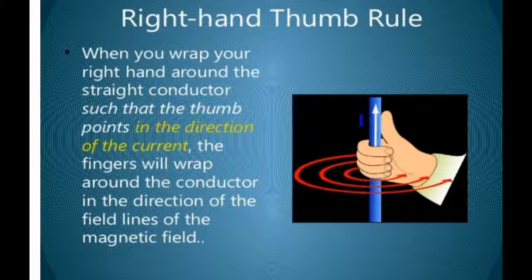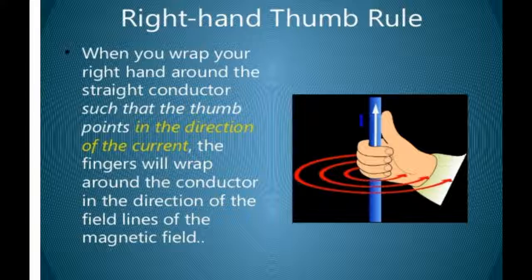In the right hand thumb rule, if a current carrying conductor is imagined to be held in your right hand as shown in the figure, the thumb will be pointing out the direction of the current. Then the tips of the fingers, which are encircling around the conductor, give the direction of the magnetic field lines. So this is called the right hand thumb rule.